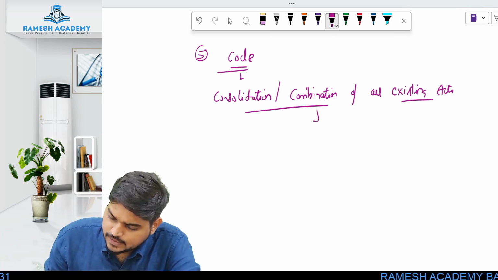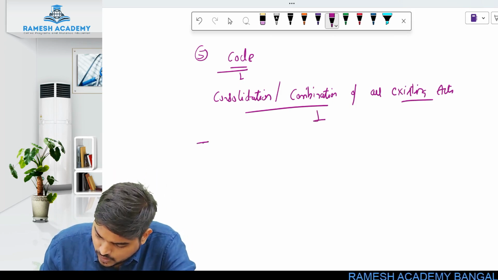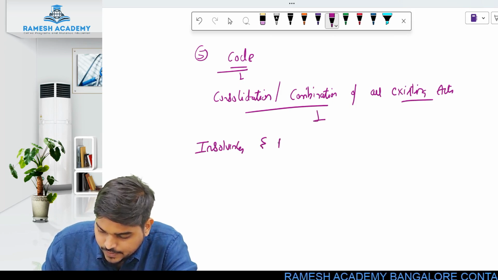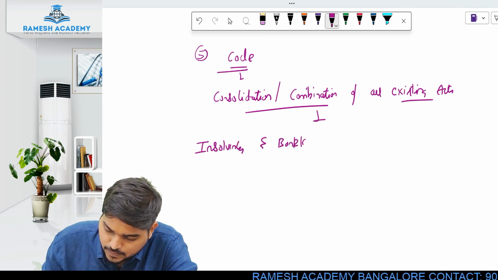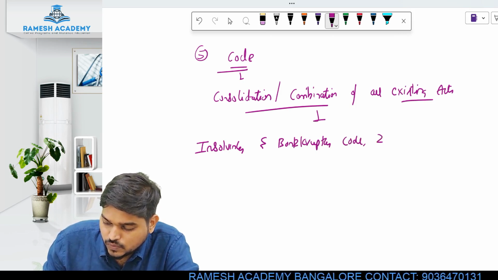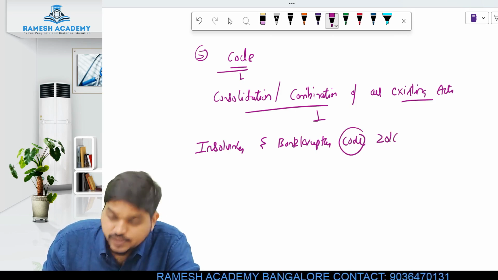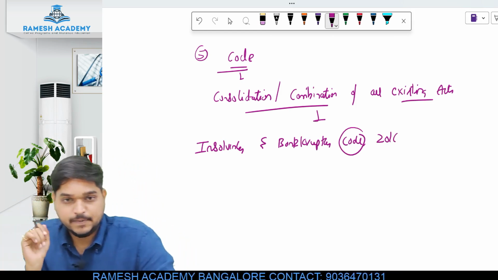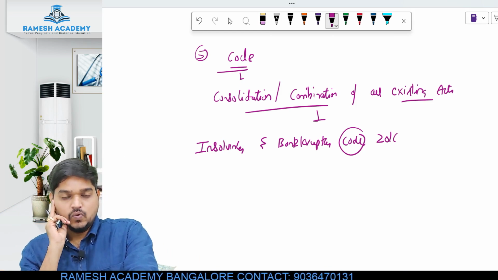Now the example is, let's say there is one code called the Insolvency and Bankruptcy Code, 2016. So what is the word here? Code. It is also a type of law, but what is the difference here? You have to understand.